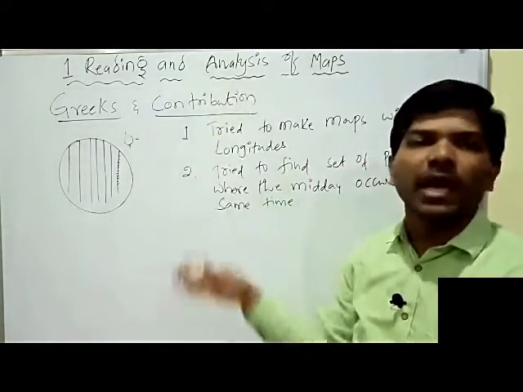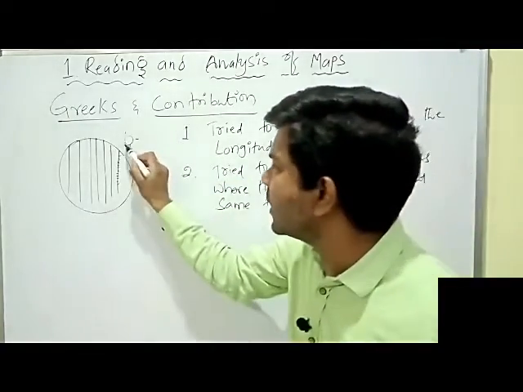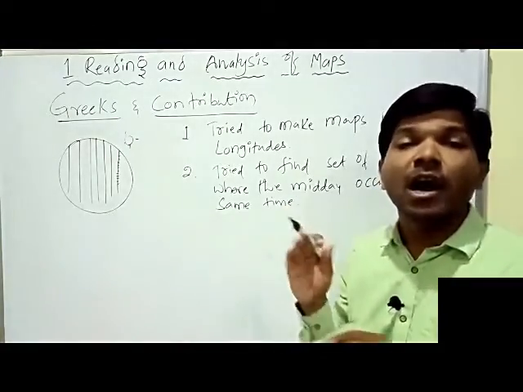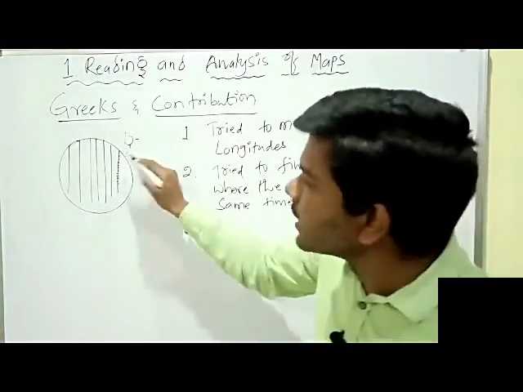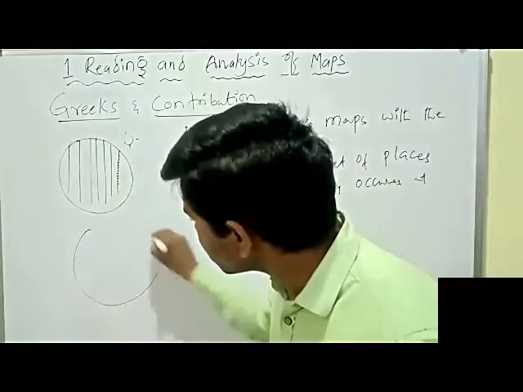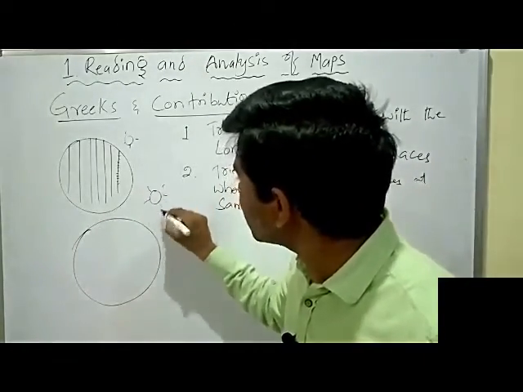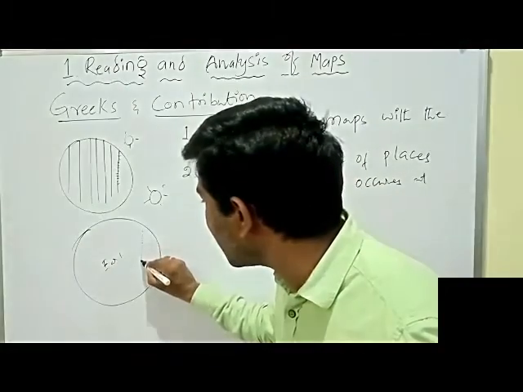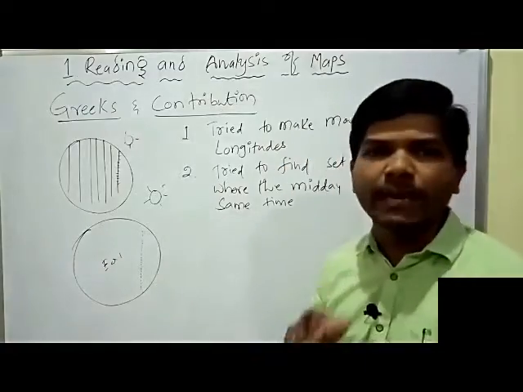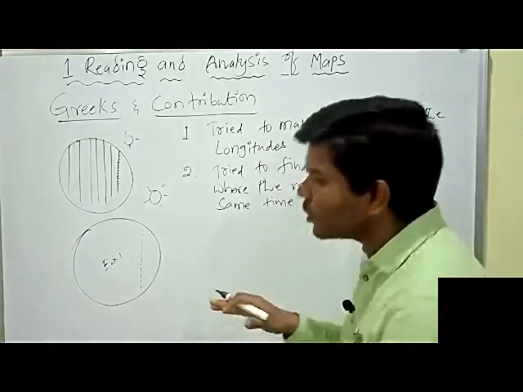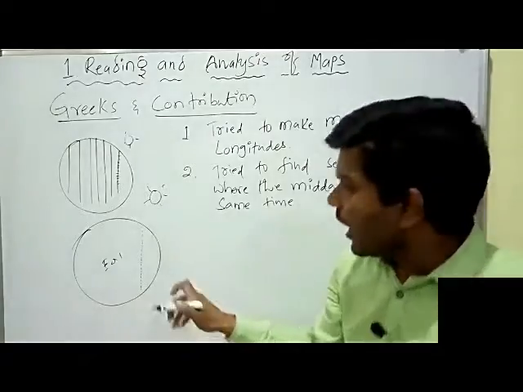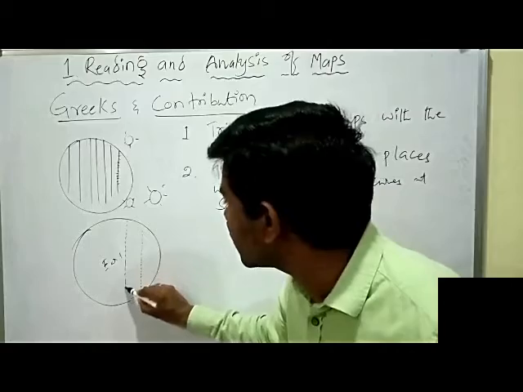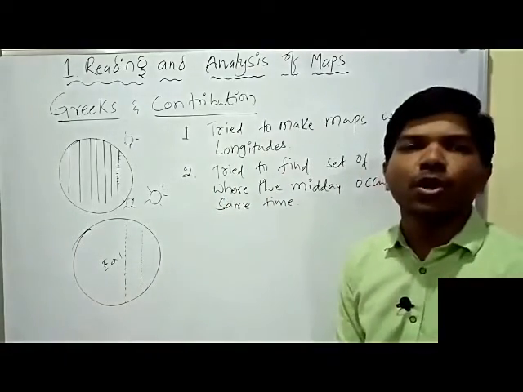So they are drawing one line. In this whole area the midday was the same, the afternoon was the same, so they joined a line. For example, this is the sun, this is the earth. Here they found that in this area the midday was occurring at the same time, so they drew a line. Thereafter the sun was here and the midday occurred here, and there they drew one more line.